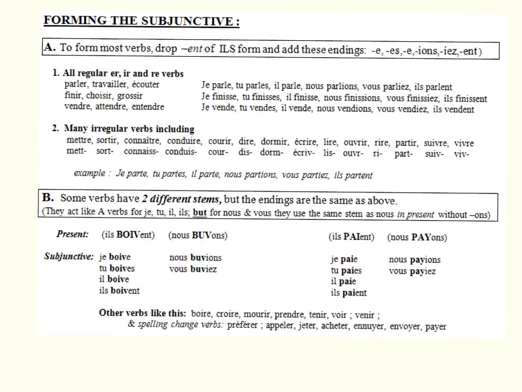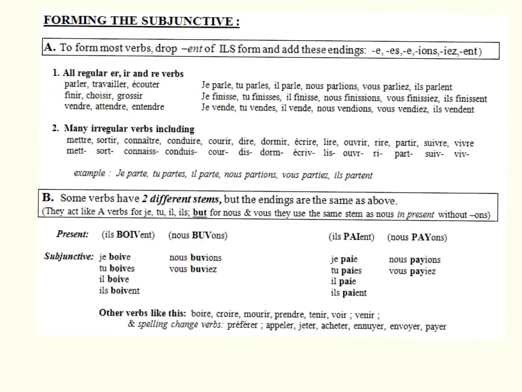The reason why these are called irregular verbs is because the il pluriel form has a different spelling than the je form, for example, and so it's going to change the way that you pronounce the verb. Some verbs have two different stems. Il y a deux radicaux pour certains verbes, but the endings are the same as above.